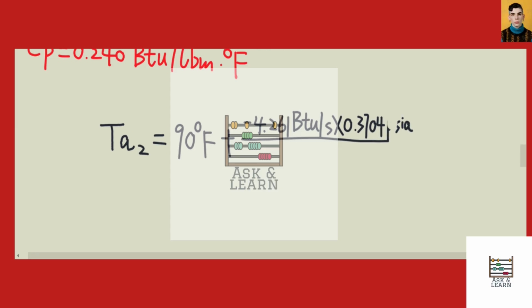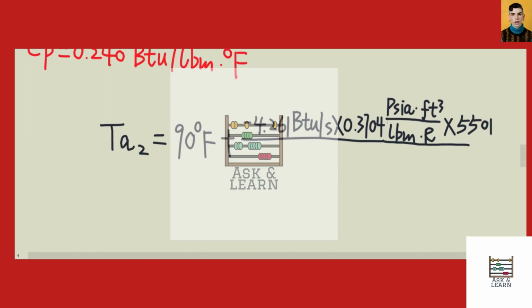You know what, let me do this, because this unit here is kind of long. Then multiply by Ta1 in Rankine form, which is 550 Rankine.